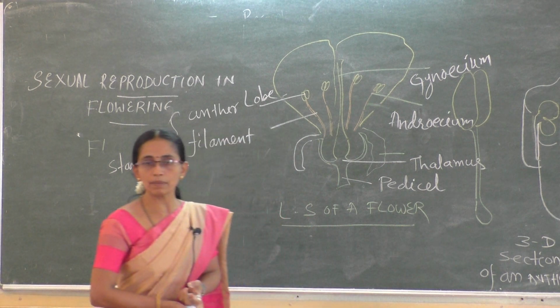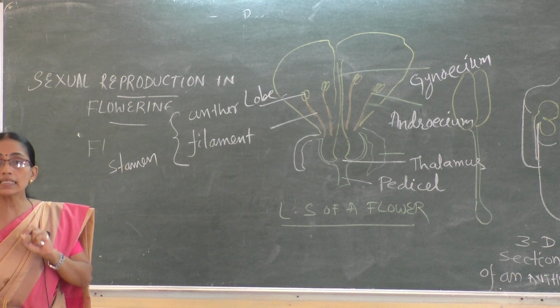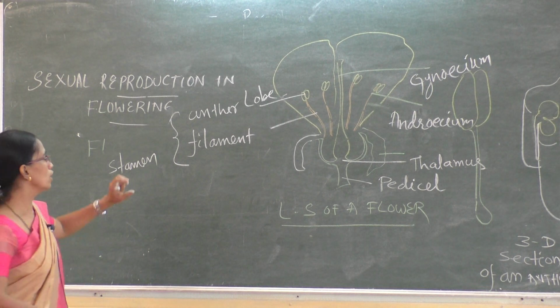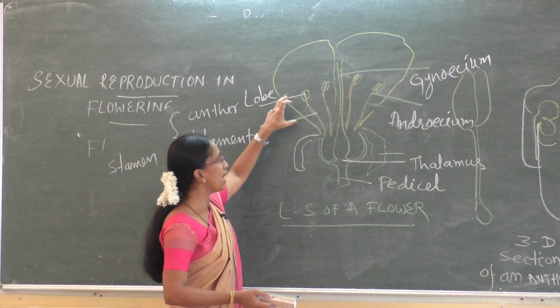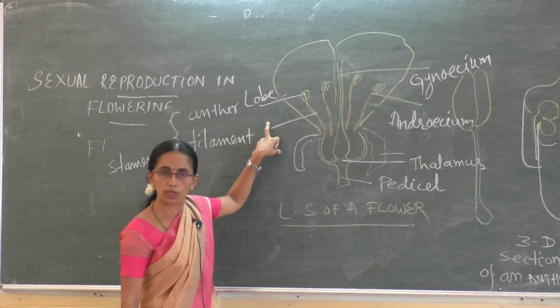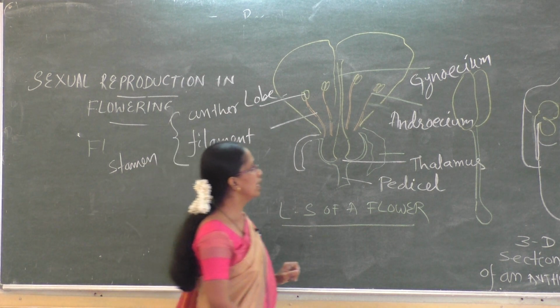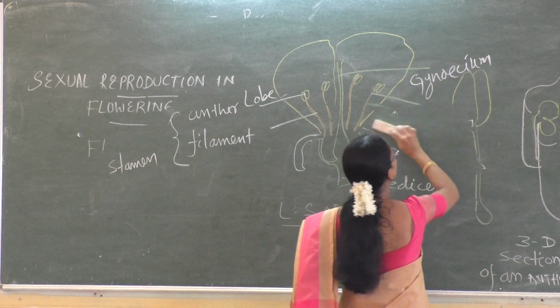So the male and female reproductive structures, androecium and gynoecium, are called the essential parts of the flower. A flower has 4 whorls, accessory and essential. The accessory are calyx and corolla, and the essential are androecium and gynoecium.